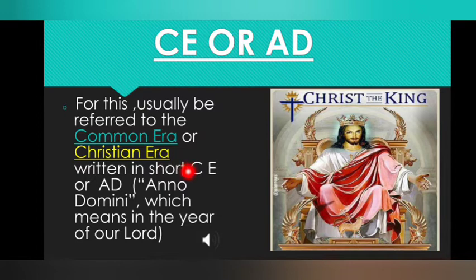CE stands for common era, and instead of Christian era, we write AD. AD stands for Anno Domini, which means in the year of our Lord. Okay, that's the meaning of Christian era.